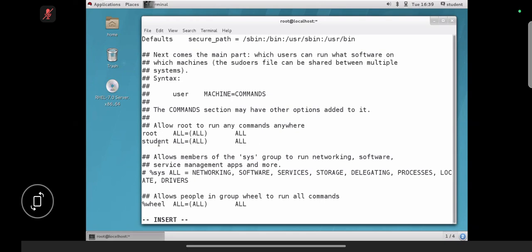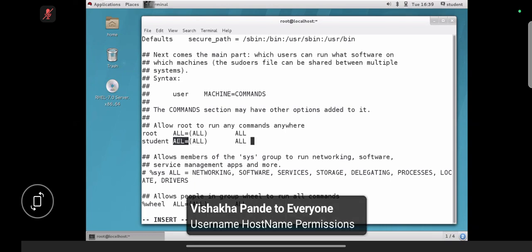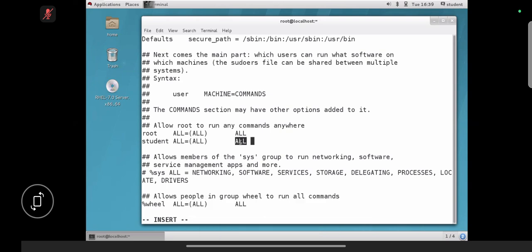Student user can execute any command anywhere on any host name, having full permission for all the resources. I hope you got it, guys. Student user is now going to act like a root user.